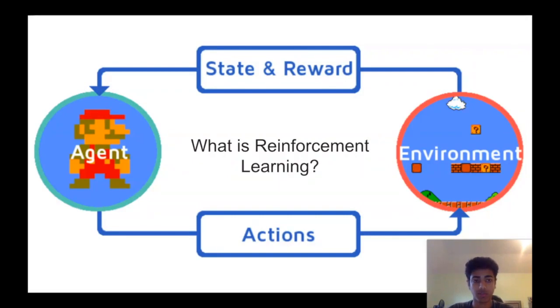The state will be what we desire, what it looks, what it sees, and what it acts. And the reward will be what the computer gets as feedback, whether it did well or wrong. And so, with the help of this and running it constantly again and again, we can help train the agent to perform the best action for its environment and provide the best state and get the best reward.